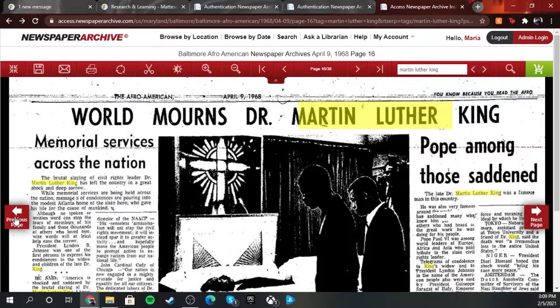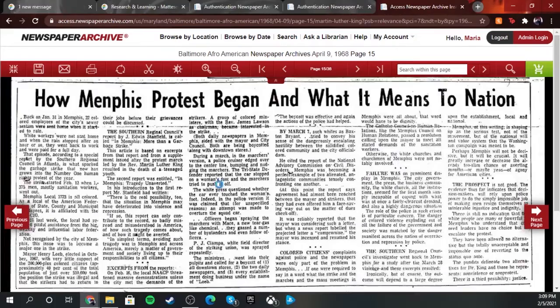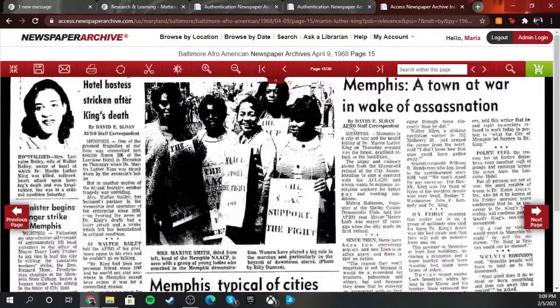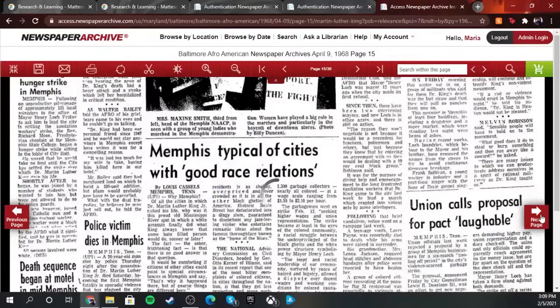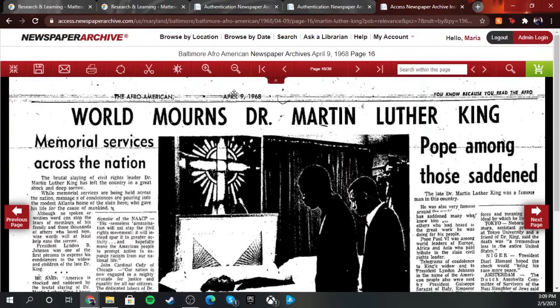Go back to previous page. So that's going to take you to the previous page, as if you were opening up the newspaper and had it in front of you. That's what previous page and next page means. Sometimes you've got to refresh it. Sometimes it doesn't reload. That's the only thing I ran into when I was doing this. Besides that, it's actually pretty easy to use.